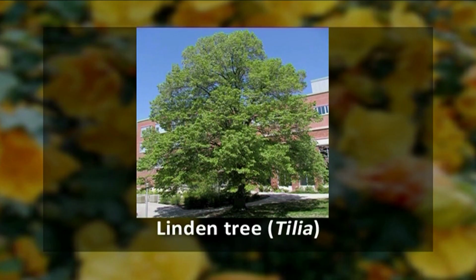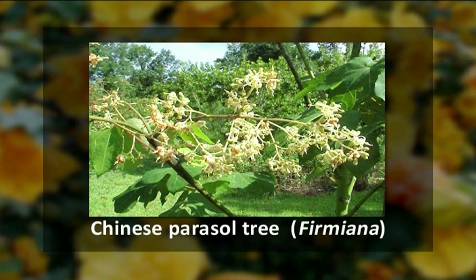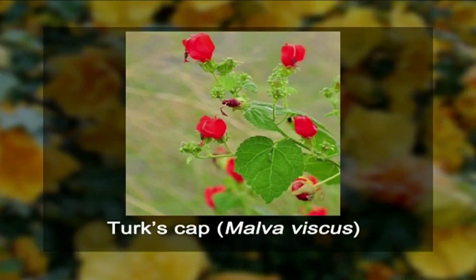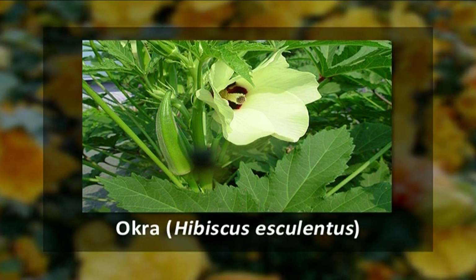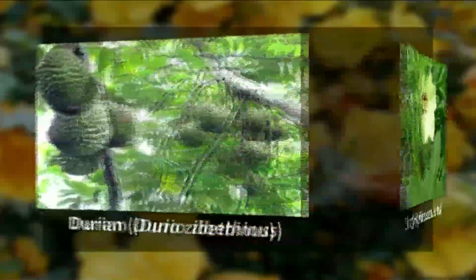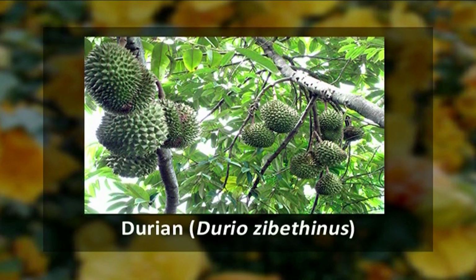Its scientific name is Tilia. Or we have trees like the Chinese parasol tree, scientific name Firmiana. Or one more species of Malvaceae which is used as an ornamental is Turk's cap, scientific name Malvaviscus. Or lastly, the Portia tree, scientific name Thespesia. In addition to their ornamental use, the Malvaceae species are used for other economic purposes. For instance, the young fruits of okra, scientific name Hibiscus esculentus, and durian, the scientific name Durio zibethinus, are used as vegetables.